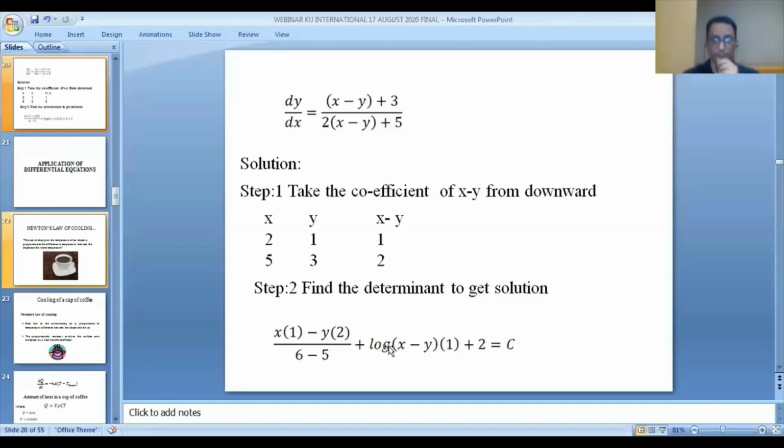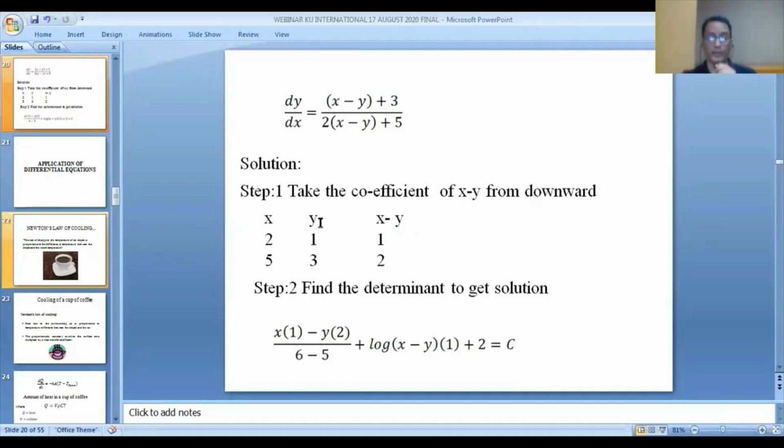Yeah. So first, I'm giving the differential equation in this form. Dy by dx is equal to x minus y plus 1 divided by 2x minus y plus 5. So here I'm putting x, y. First you have to write the x and y of the variable. So you just put x and y. Here the downward coefficient is what? 2. So you have to put here 2. Here the upward coefficient is 1, you have to put 1.